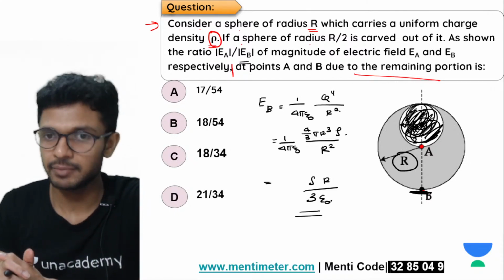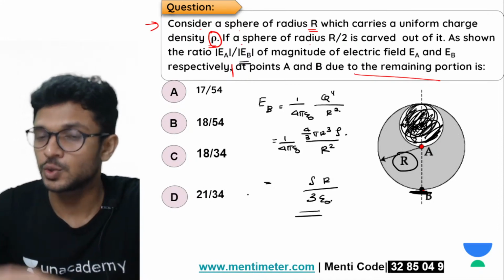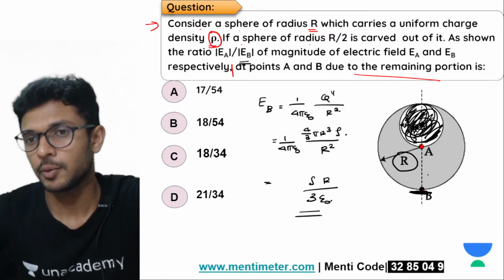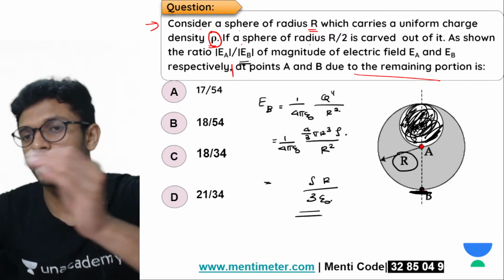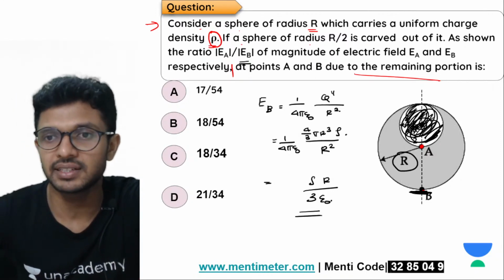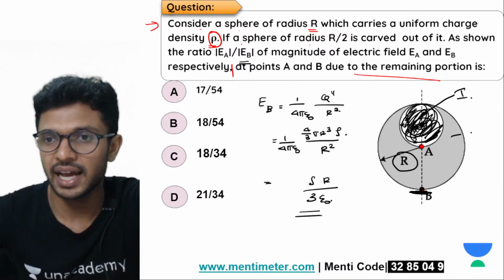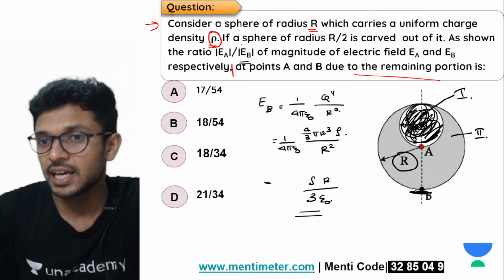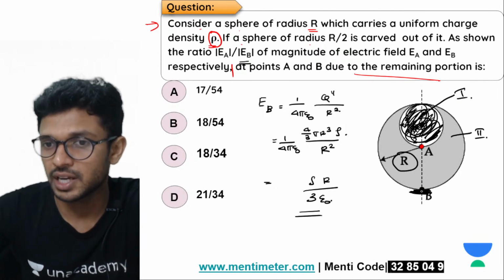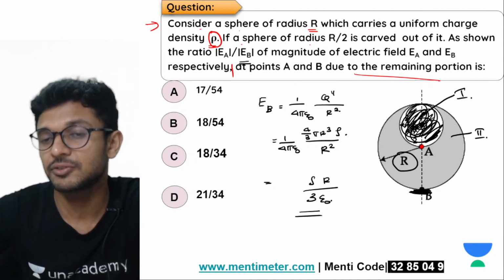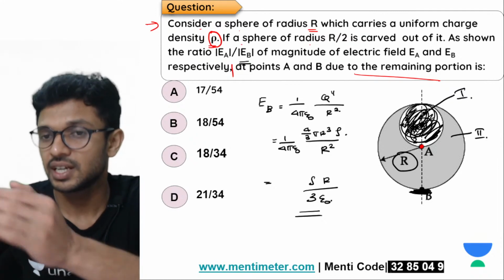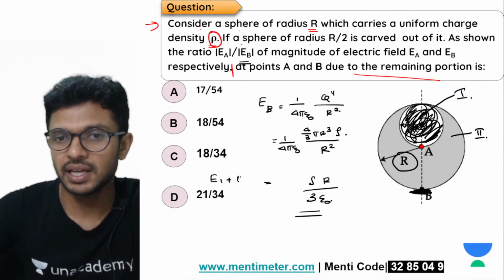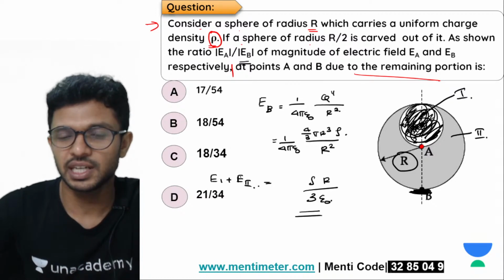No problem, right? So now we are going to do the exact same thing that we have done before. Now this complete sphere I am going to convert into two different parts, this as part 1 and this as part 2. So you can now write that the total electric field at the point B, because of the entire sphere, is equal to the electric field produced because of the first part plus the electric field produced because of the second part.